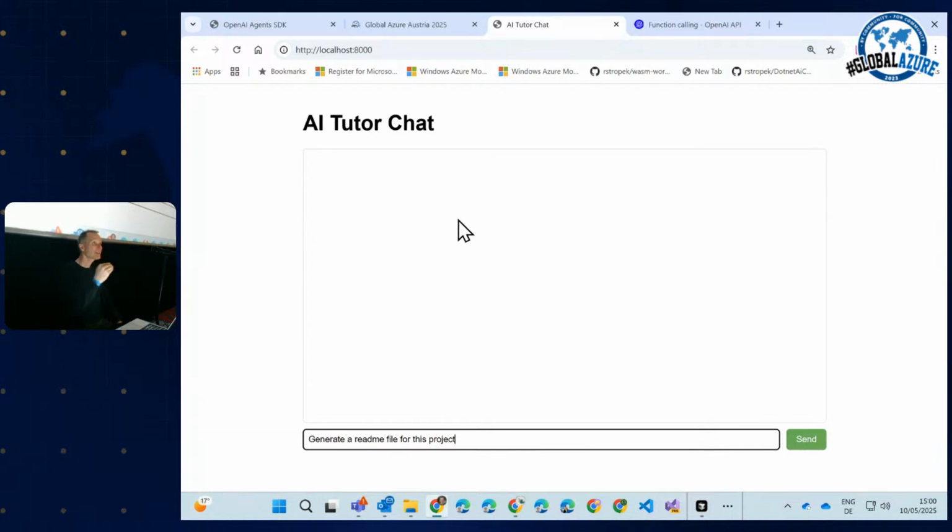It needs to list files on my disk. But of course, I'm not publishing my folder, my files, somewhere on the public internet. No, I'm using the function tools. And the LLM will just tell me, hey, host, please take a look at the files. And then I will return the content of the current folder. So if this demo works, we should get a README file for our application that we are implementing here together.